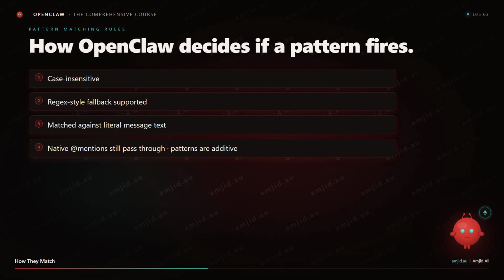Why does this matter? Group chats are noisy. Honestly, really noisy. You usually do not want the agent piping up on every single message. The mention pattern is your fence. It says the agent listens to everything, but only responds when called.